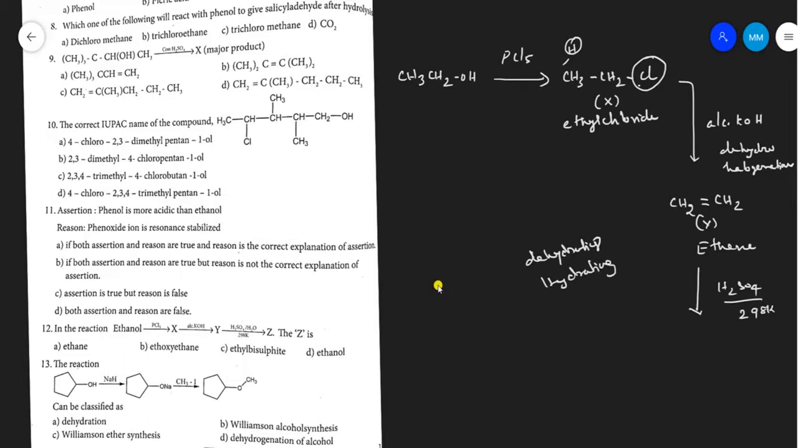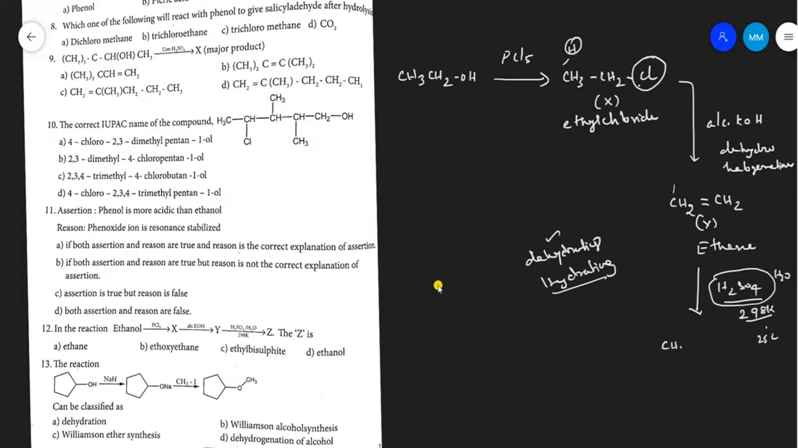So sulfuric acid is a dehydrating agent at higher temperature, and at low temperature it is a hydrating agent, that is, it adds water. But in the case of high temperature, the role of sulfuric acid is as a dehydrating species. Here the temperature is very low, 298 Kelvin, that is 25 degrees Celsius. So it is a very low temperature and it will act as a hydrating agent. What happens? It adds the water molecule at the double bond.